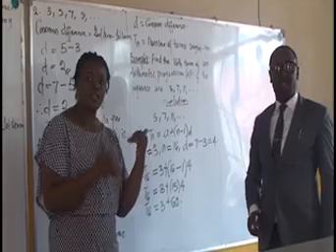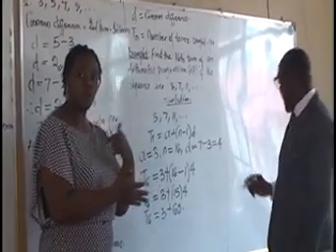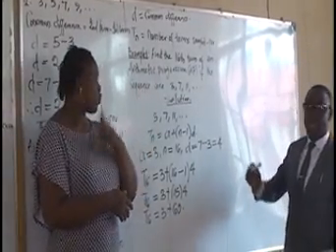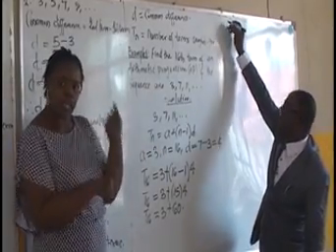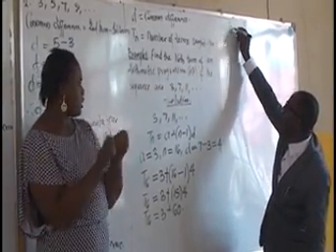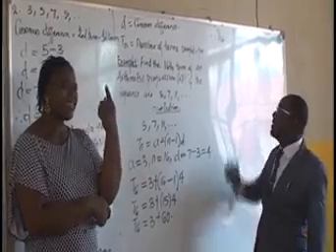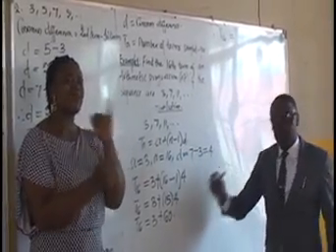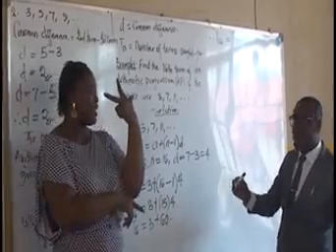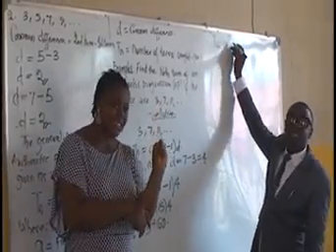Now that we have 60, we have to add to get the 60th term. So we could say, therefore, the 60th term is equal to 3 plus 60, that will give us 63.